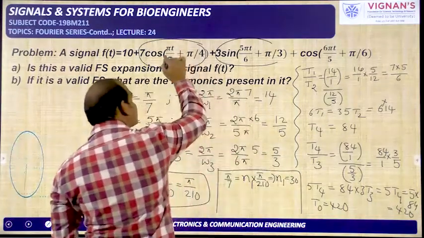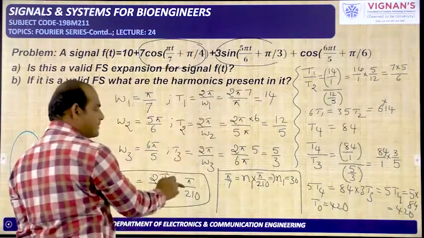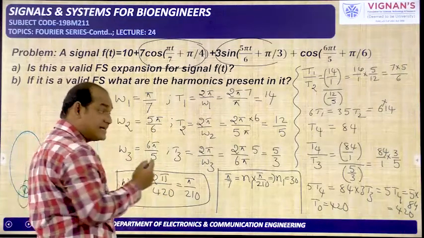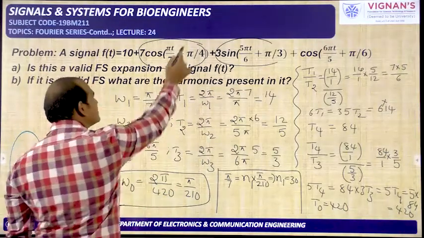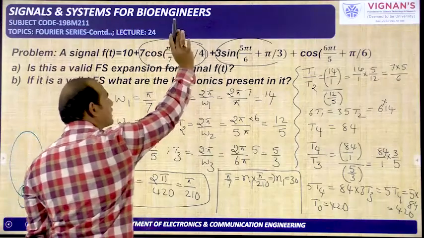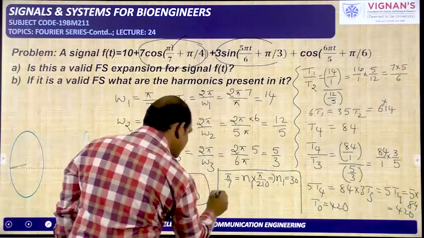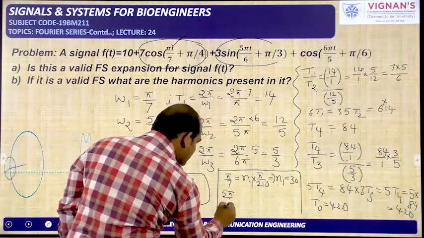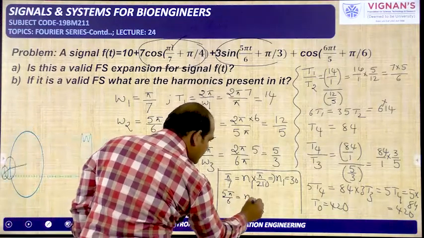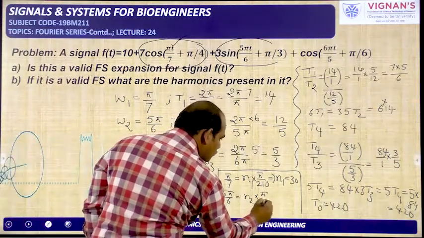So this pi by 7 is 30 times of this pi by 210. So 30 is an integer only, so it is okay. This first term is okay. Now this 5 pi by 6 is another integer multiple of pi by 210.